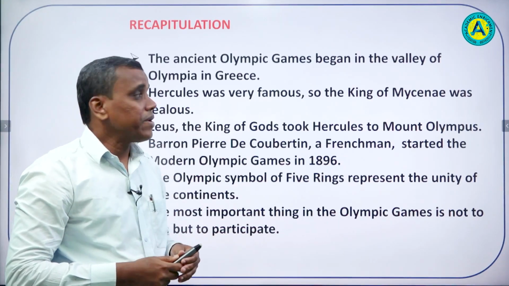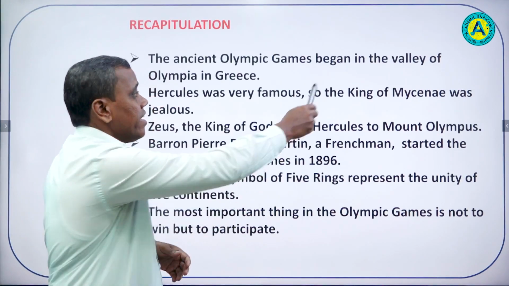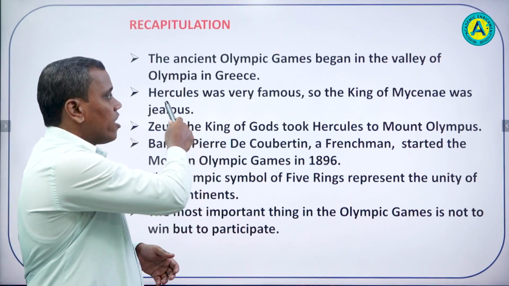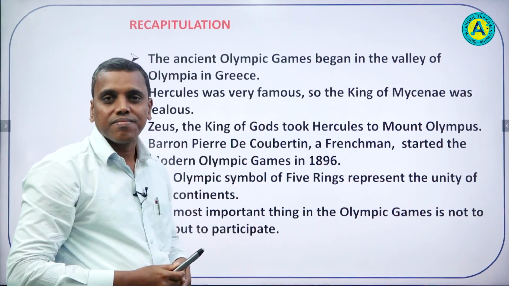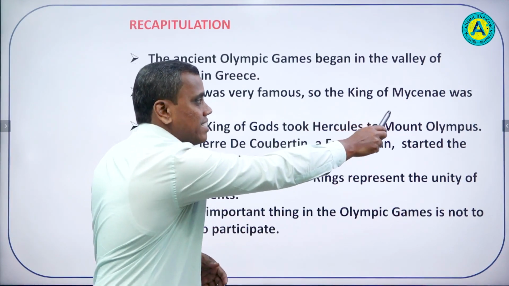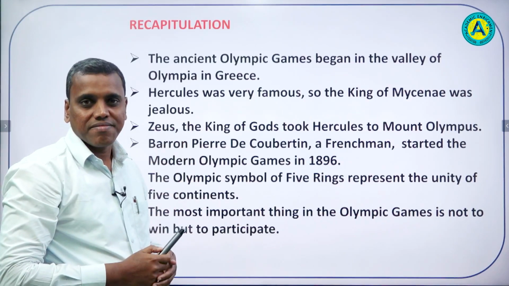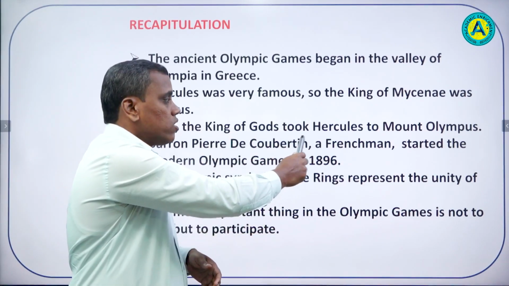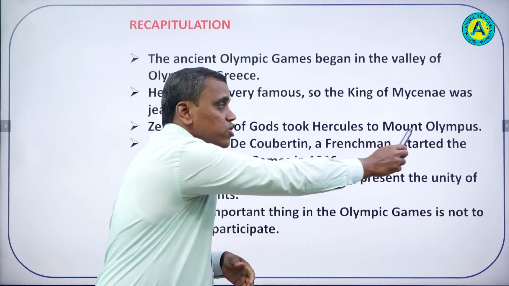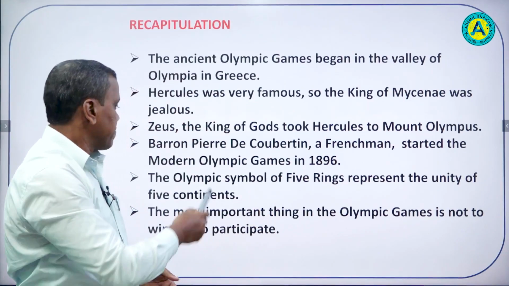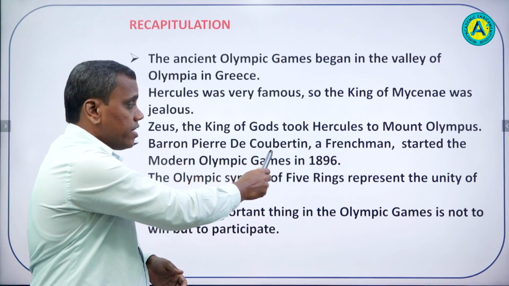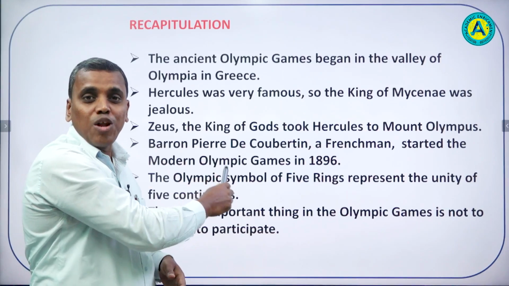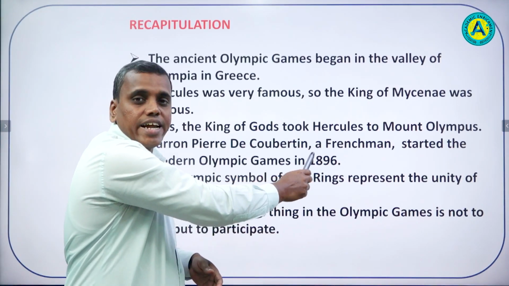The ancient Olympic Games began in the Valley of Olympia in Greece. Hercules was very famous, so the king of Mycenae was jealous. Zeus, the king of gods, took Hercules to Mount Olympus. Baron Pierre de Coubertin, a Frenchman, started the modern Olympic Games in 1896.